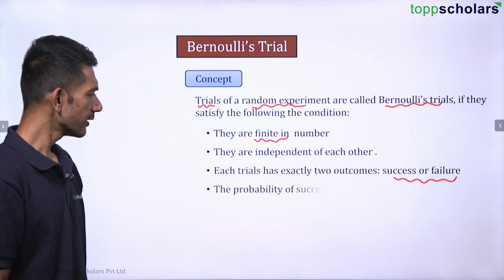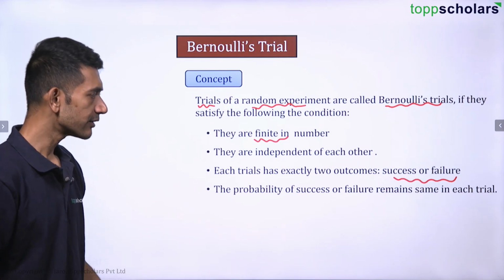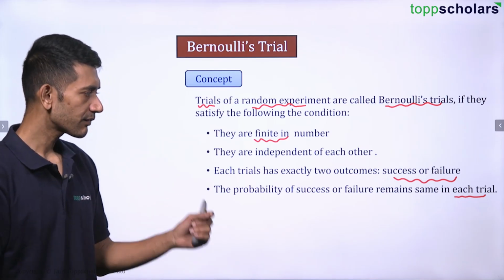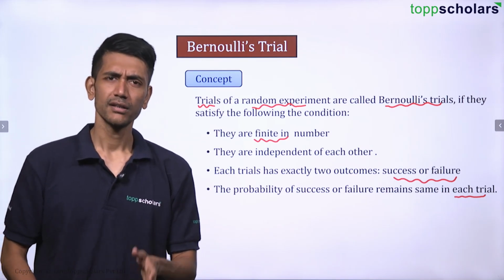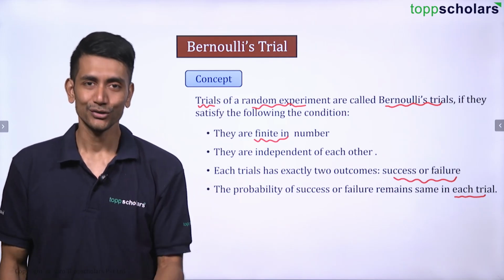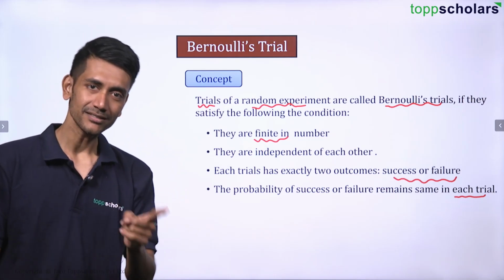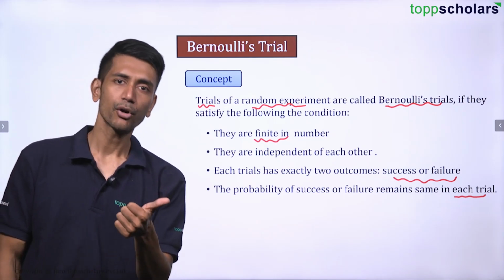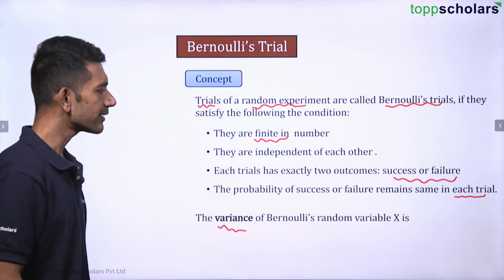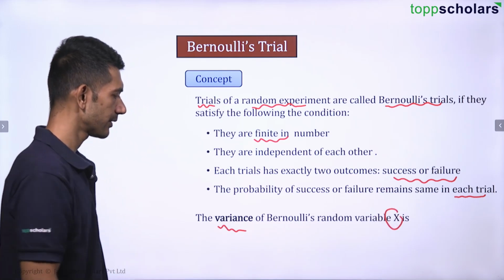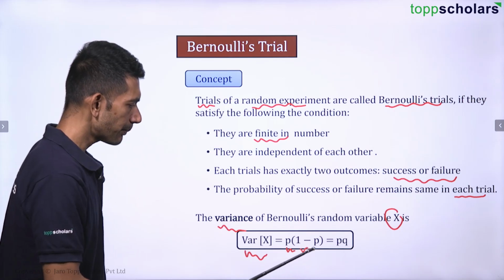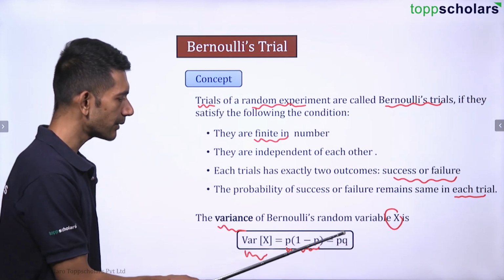Okay, let's continue further. The probability of success or failure remains the same in each trial. Obviously, first match is done, toss is done. In the second match, you have a new toss, right? So again, there is the same success-failure 50-50% chances because you can get head or tail. And the variance of the Bernoulli's random variable x is given by variance is p times 1 minus p, which is nothing but pq.